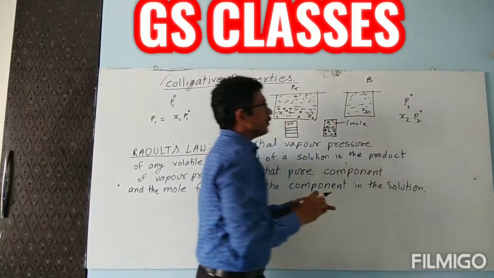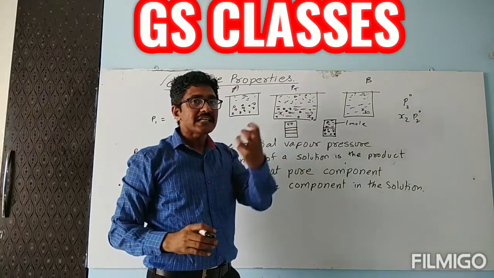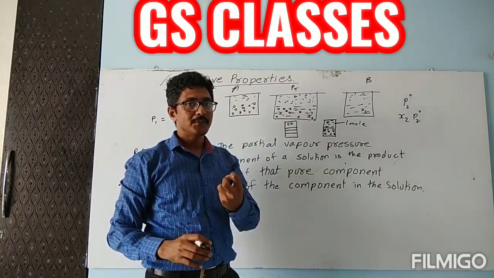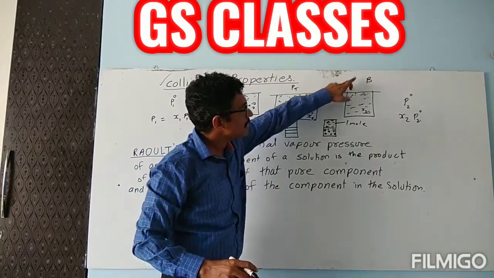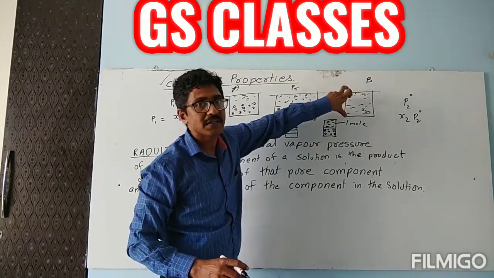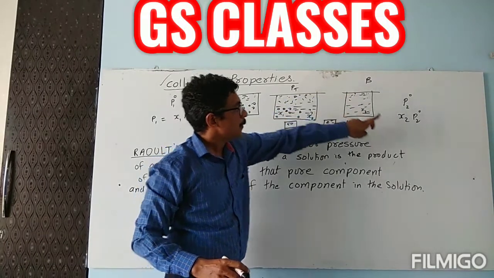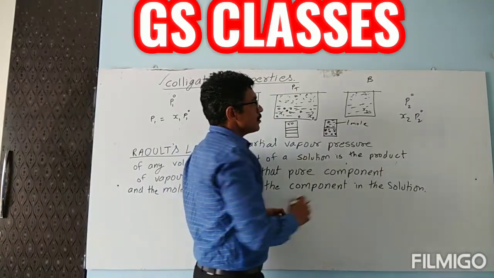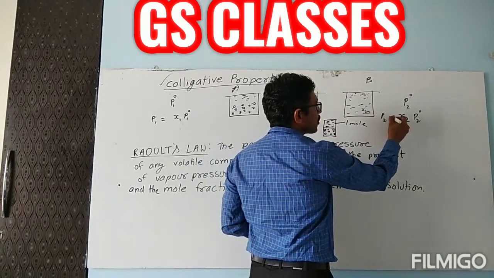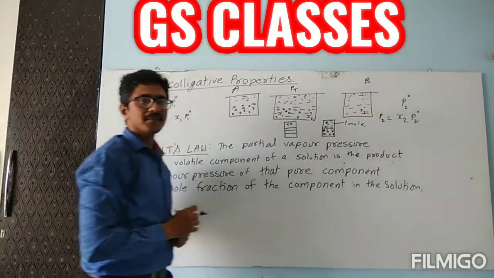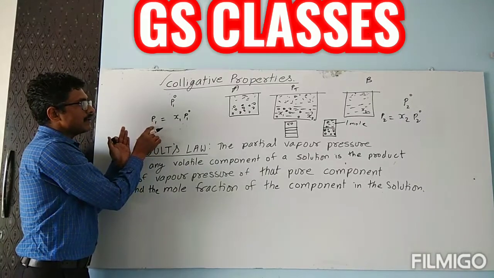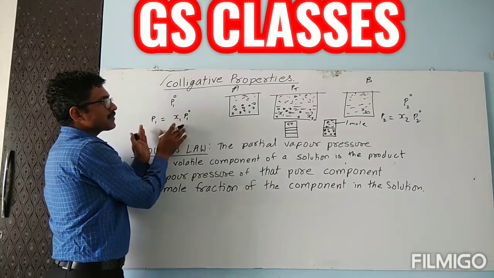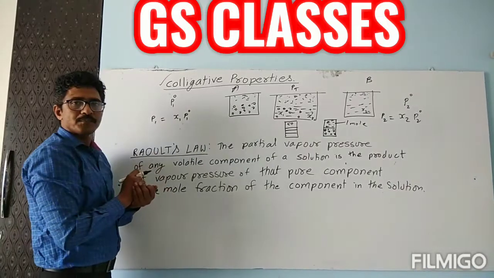P2 is its vapor pressure when it is present alone, when only this substance B is present. So this is going to be the contribution of substance B, and this is the contribution of substance A.